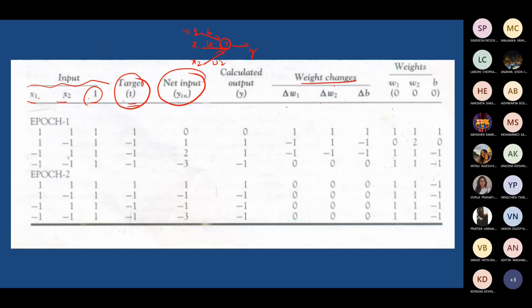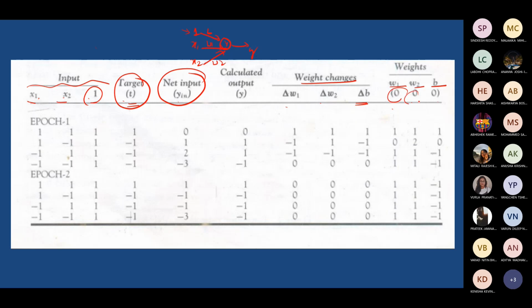Then you have weight changes. Since there are 2 inputs, x1 and x2, the corresponding weight changes are delta W1, delta W2, and the bias weight change is taken as delta B. So the values of W1, W2, and B can be written here.